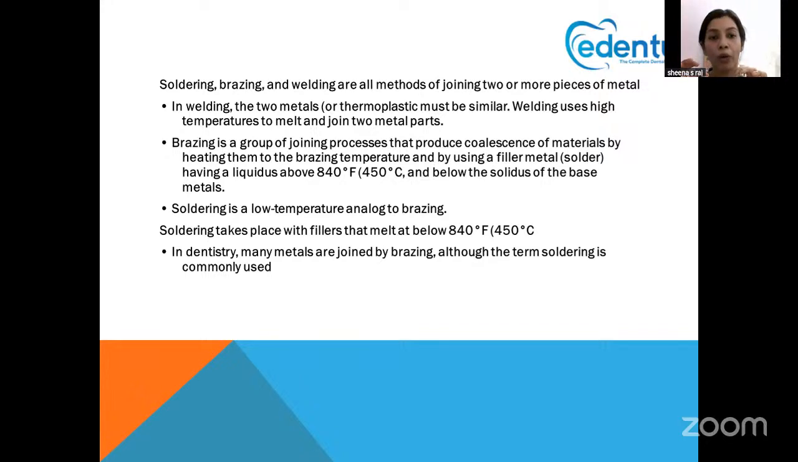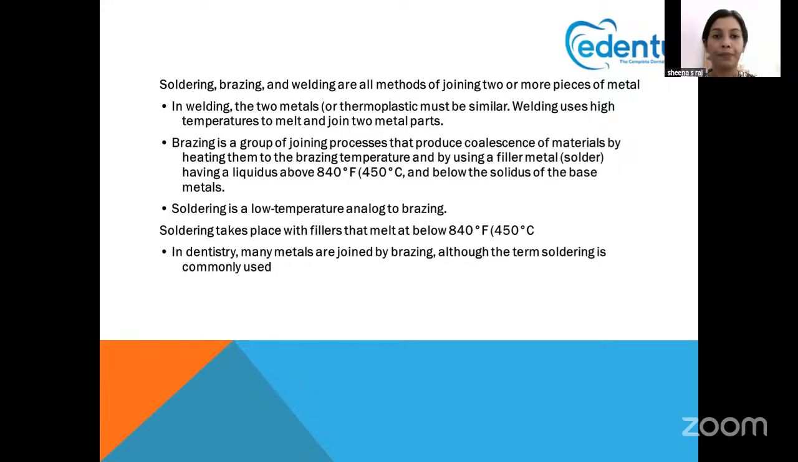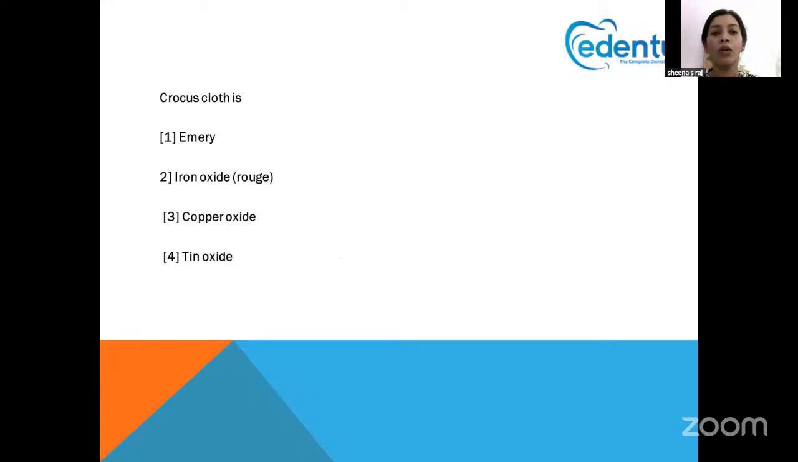That is a very important point. Welding, just think high temperature. Brazing, 840. Soldering is below 840. That is the important point that you have to keep in mind. So temperature for brazing is always more than 450 degrees Celsius.